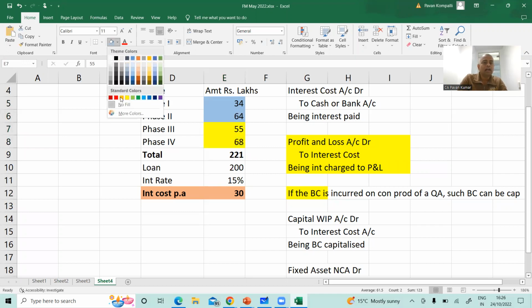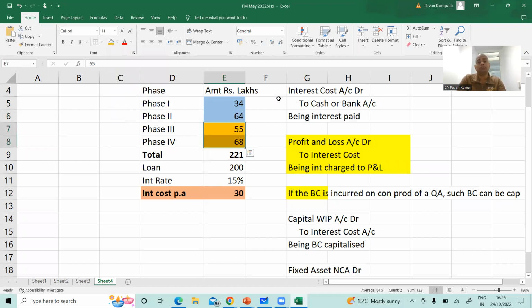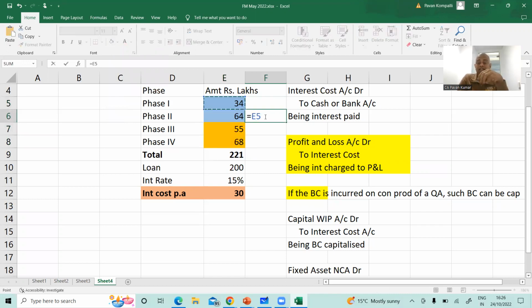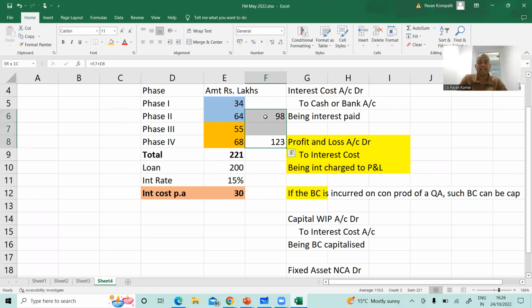Phases 3 and 4 are not yet completed. So for these two completed, it is 34 plus 64, 98. Similarly, for projects 3 and 4, it is 123. So 98 plus 123 put together is 221.